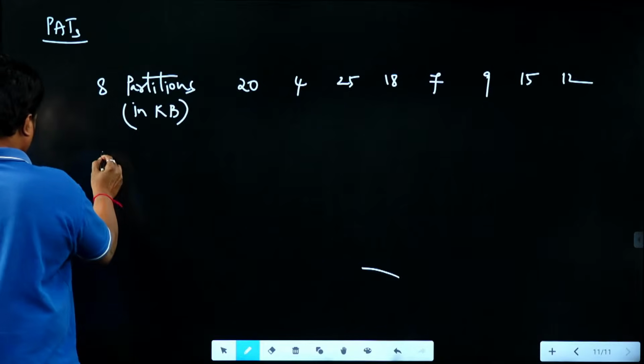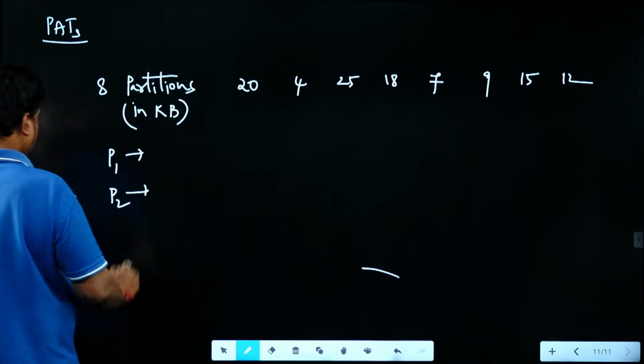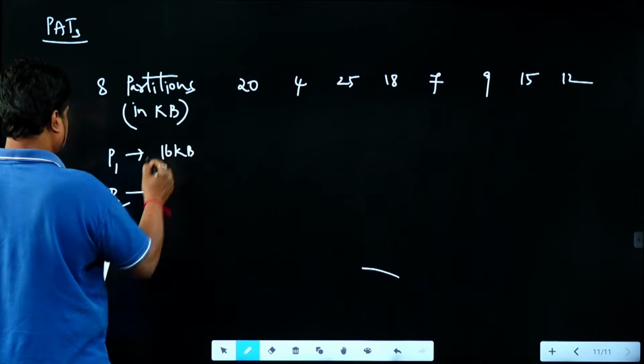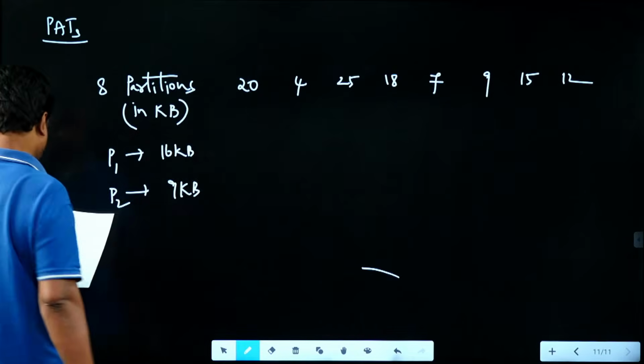Now 2 processes are making requests here, P1 and P2. P1 is requesting 16 KB of space, P2 is requesting 9 KB of space.